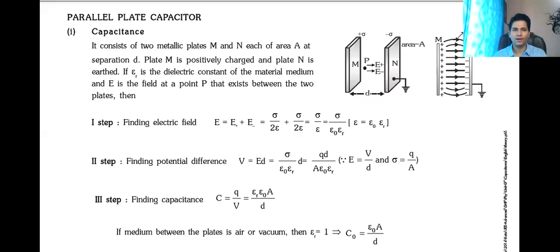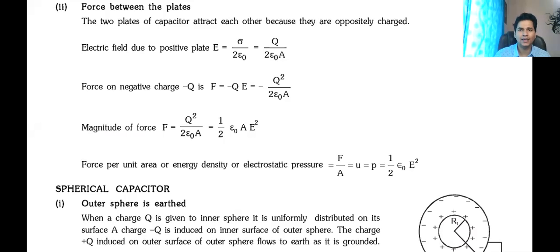After that, what is the formula of force between parallel plate capacitor? Tell me, anyone? Force between parallel plate capacitor. I hope all of you remember. Force is equal to what? Force is equal to Q into E, right? And E we know: E is sigma by, tell me, 2 epsilon naught. Okay, very good. So after putting this, I can find this.